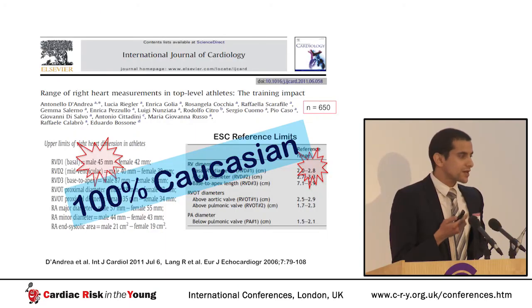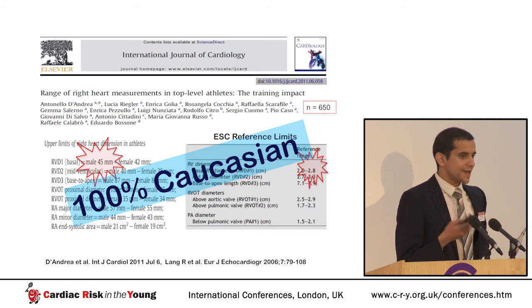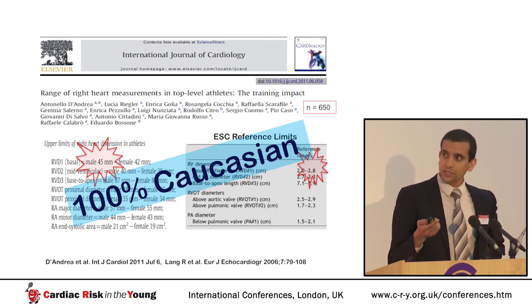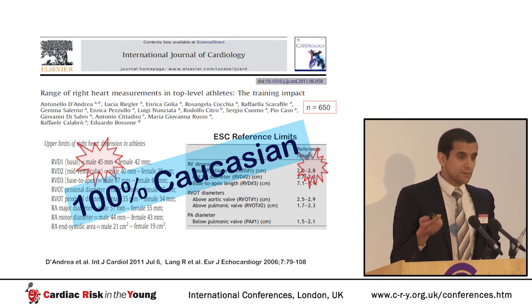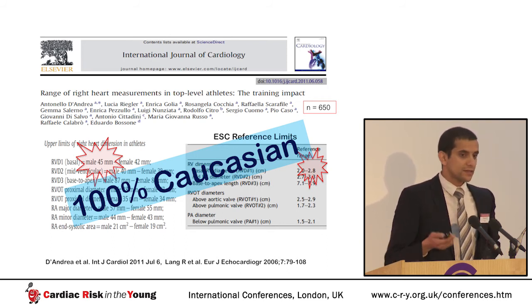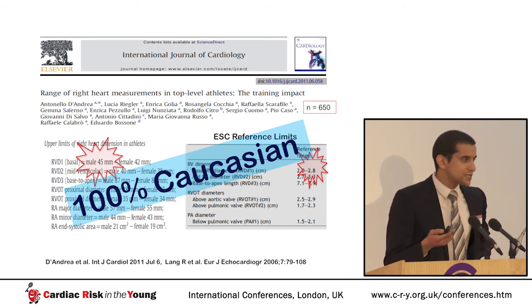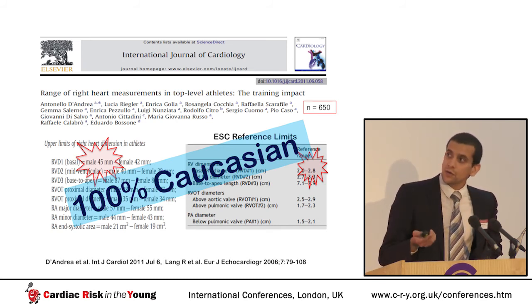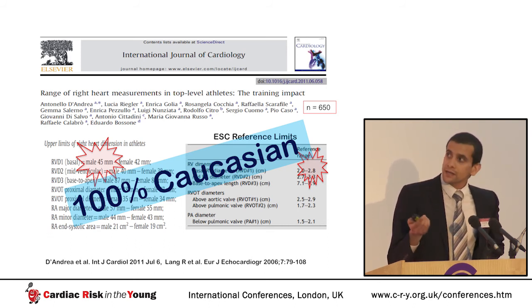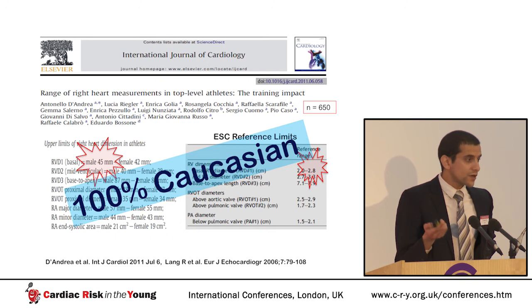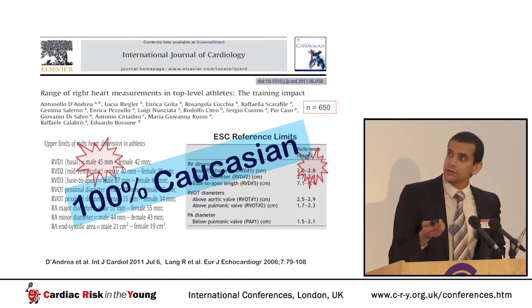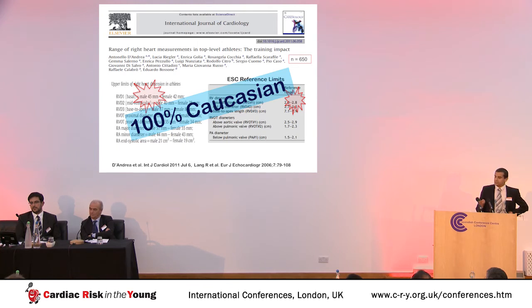Now, it wasn't until 2011 that the first large-scale echo study of right ventricular remodeling in athletes was published by D'Andrea et al. And they published reference values for male and female athletes for the right ventricle. Now, let's see what happens when we compare D'Andrea's reference values with the ESC reference limits at the time. The ESC reference limits suggested that the right ventricular basal diameter in the apical view should be no more than 28 millimeters. And D'Andrea found that his male athletes had RV basal diameters of up to 45 millimeters. So clearly, reference values derived from non-athletes are of no use for the right ventricle in athletes.